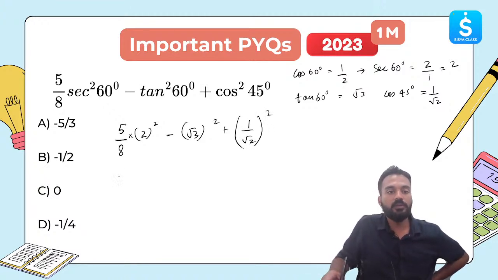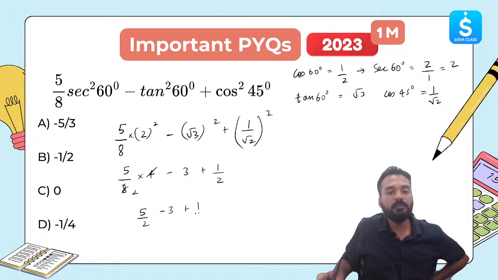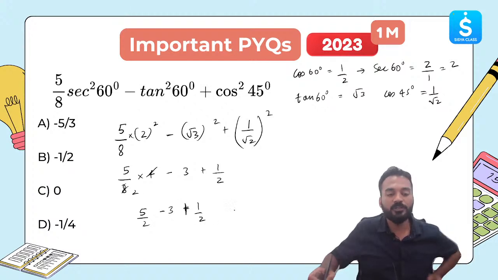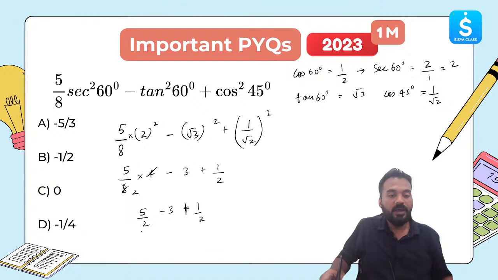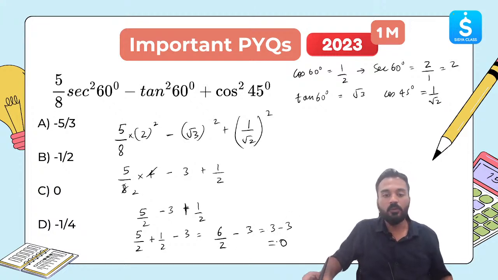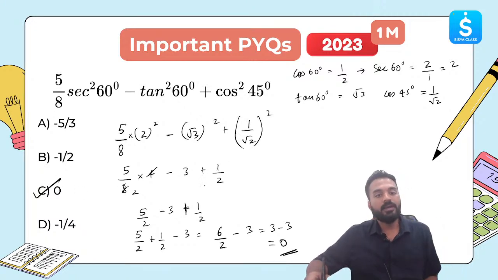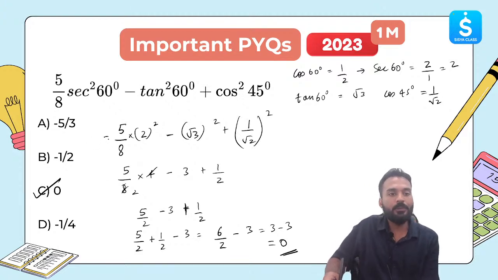Let's try to solve this. 5 by 8 multiplied by 2 square is 4. Root 3 square is 3, plus 1 by 2. So this will come out to be 5 by 2 minus 3 plus 1 by 2. Let me add 5 by 2 and 1 by 2 first because they have the same denominator. 5 by 2 plus 1 by 2 minus 3. This will come out to be 6 by 2 minus 3, which is 3 minus 3, that comes out to be 0. Correct? 0 is the correct answer. Option C, 0, is the correct answer. This is clear to everyone?